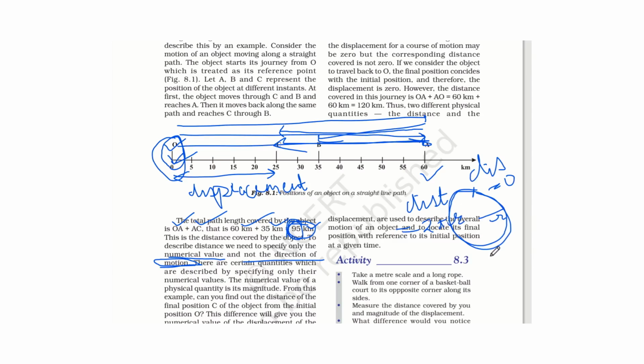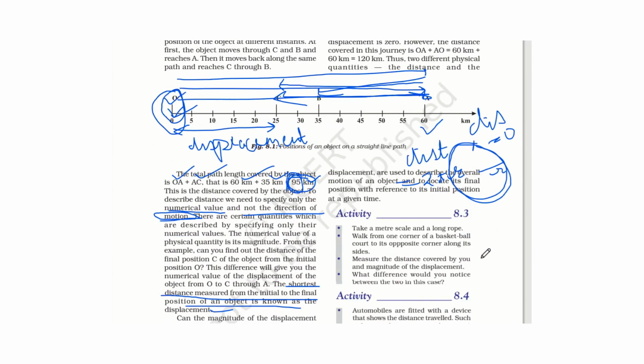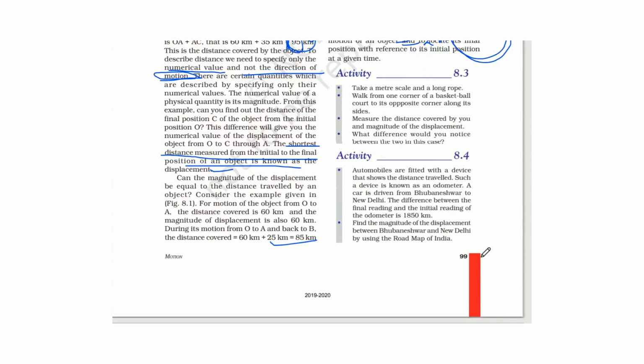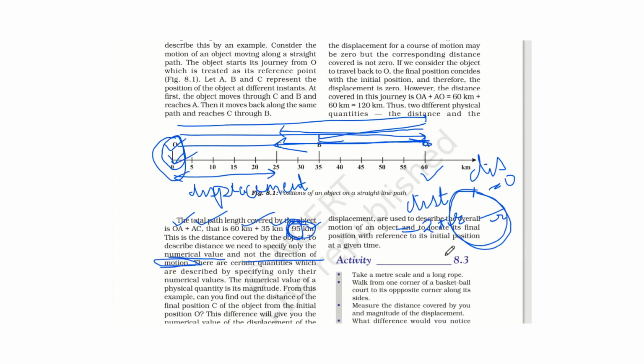Now displacement can be equal to distance and it can be less than distance, but it cannot be greater than distance. So keep it in mind. These are some differences between distance and displacement.